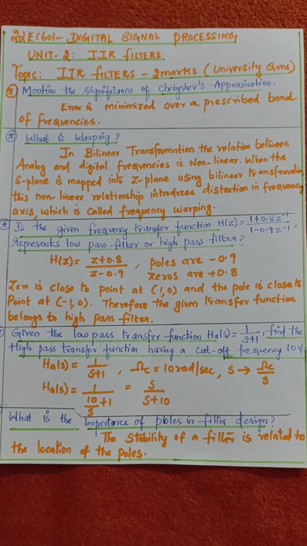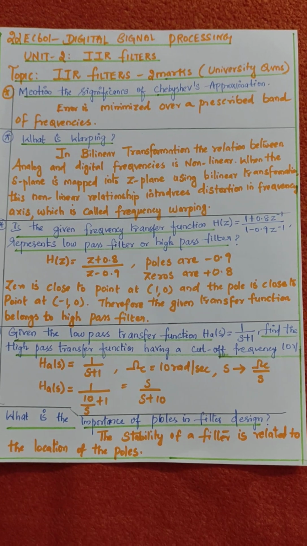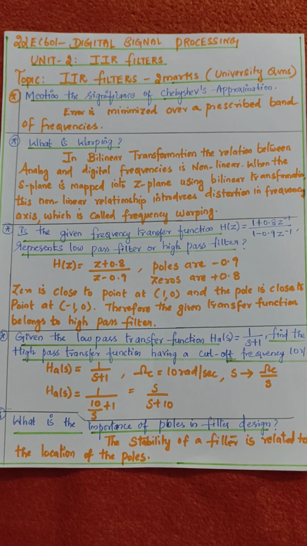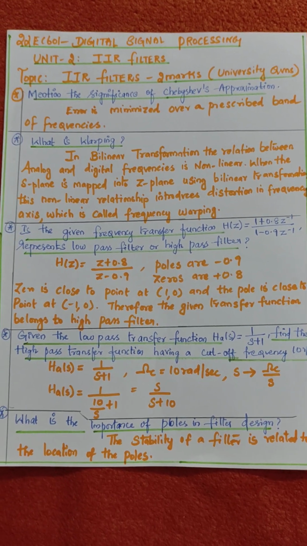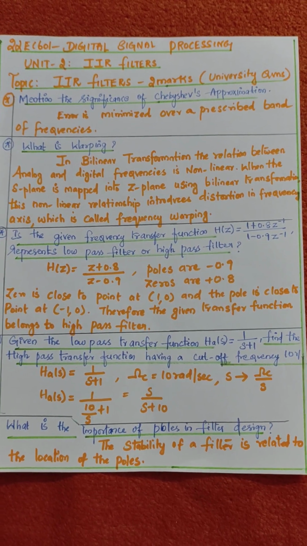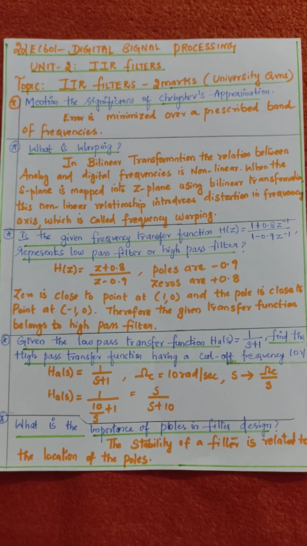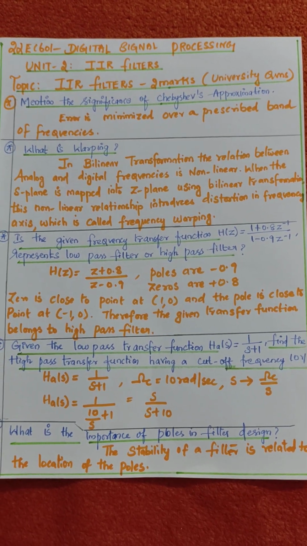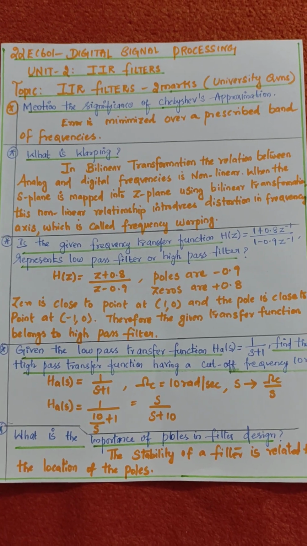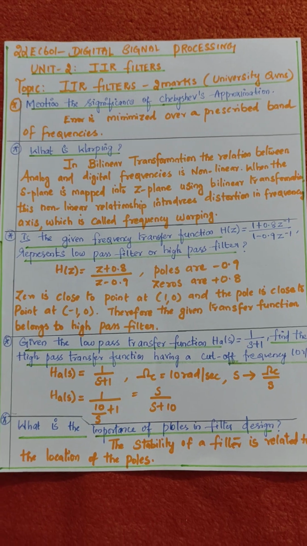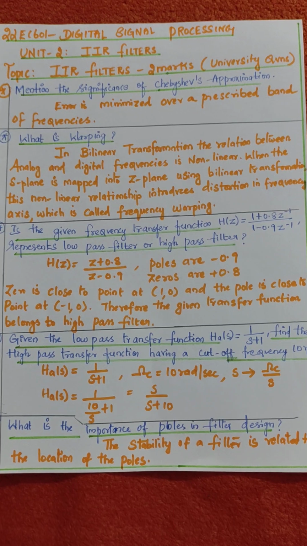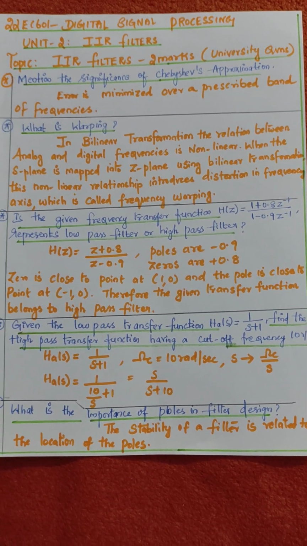Does the frequency transfer function H of z equals 1 plus 0.8 z inverse divided by 1 minus 0.9 z inverse represent a low pass filter or a high pass filter? For the given question, instead of the delay z inverse, change into z. Therefore, z plus 0.8 divided by z minus 0.9. What is my pole? Pole is 0.9. What is my zero? Zero is minus 0.8. The zero is close to the point 1, 0, and the pole is close to the point minus 1, 0. Therefore, the given transfer function is a high pass filter. The values close to minus pi to pi are for the high pass filter. So this filter belongs to the high pass filter.